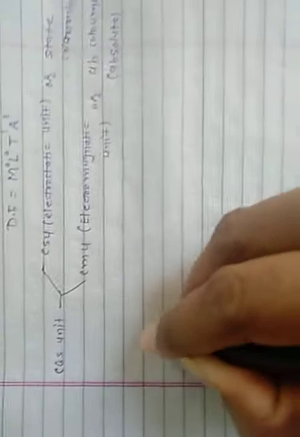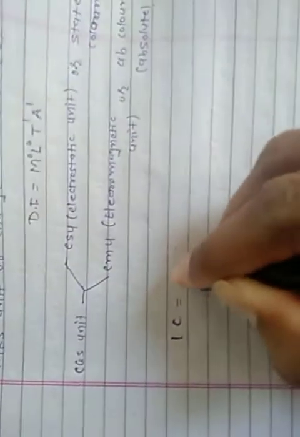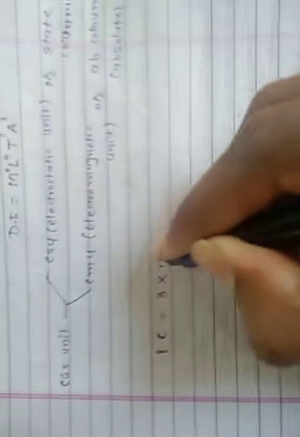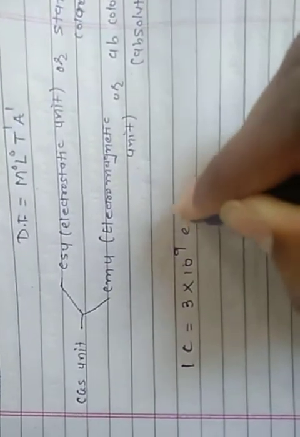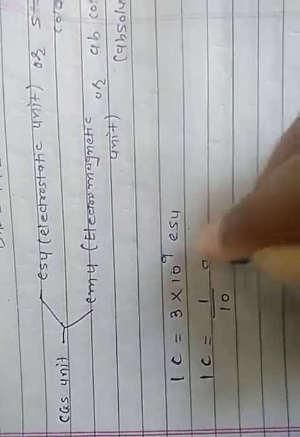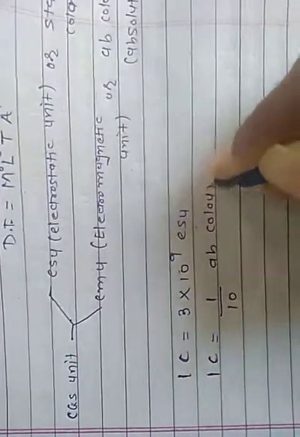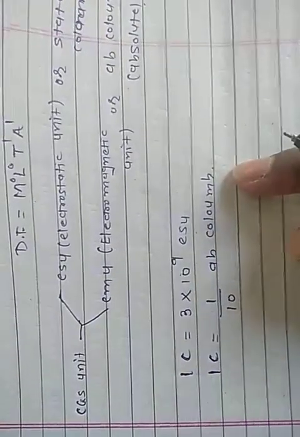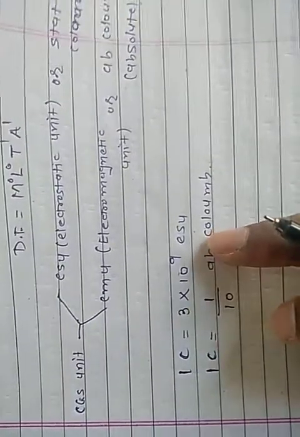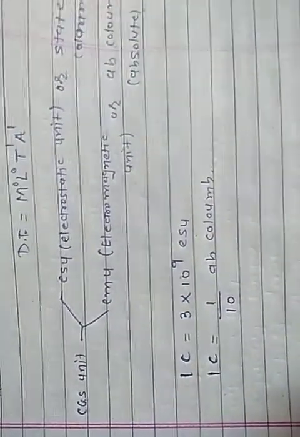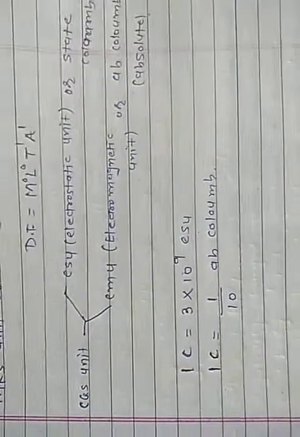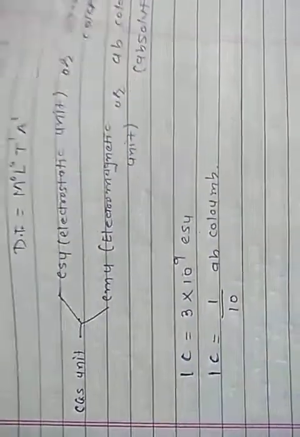And the relation between MKS and CGS units: 1 coulomb is equal to 3 into 10 raised to 9 ESU. And second, 1 coulomb is equal to 1 by 10 abcoulomb, meaning EMU. 1 coulomb is equal to 1 by 10 EMU, and 1 coulomb is equal to 3 into 10 raised to 9 ESU. These are the basics of charges.